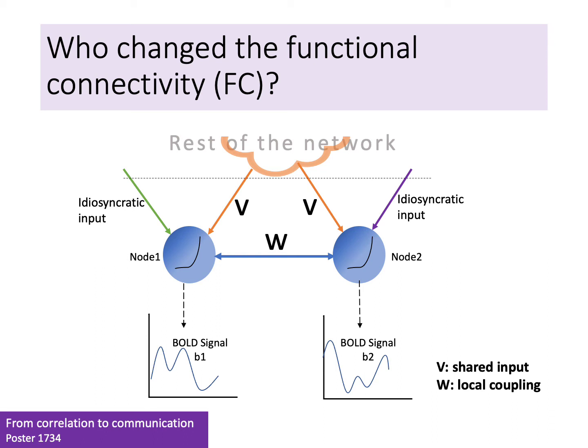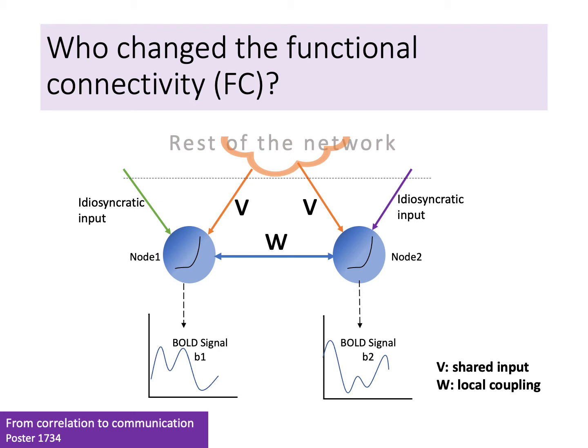Functional connectivity derived from signal correlation has been widely used to study interactions between human brain regions. Different factors can affect the correlation. One of them is the shared input from the rest of the network, labeled as V here. Another factor is the local coupling between the two neural regions, labeled as W.